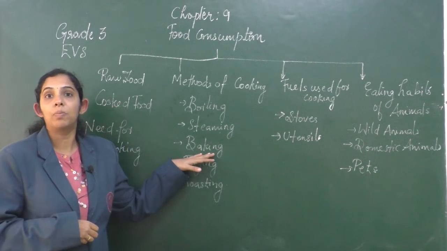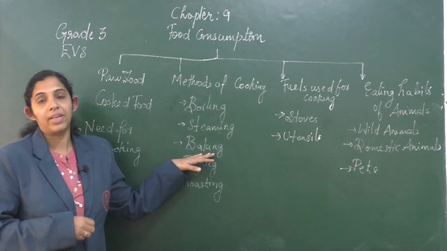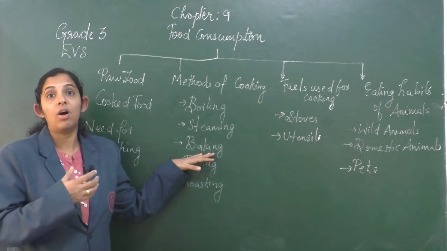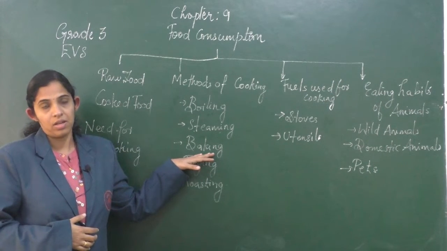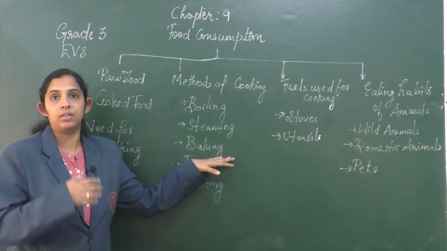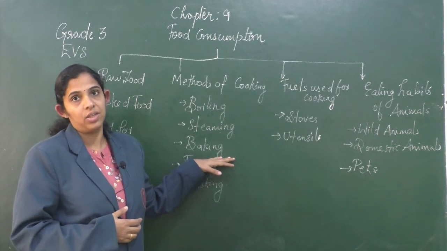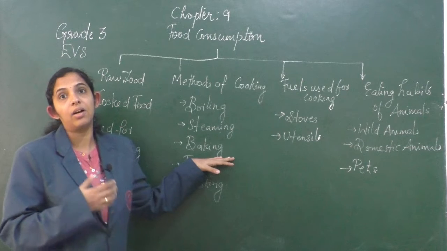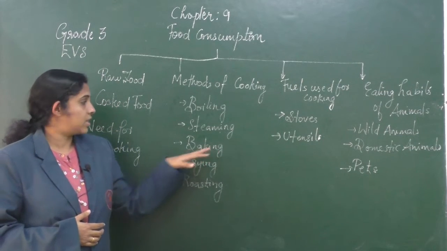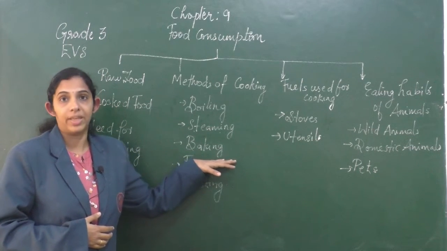Next we have seen baking. Baking means cooking the food in a hot oven. So food items like bread, cookies, etc., are baked inside a hot oven. That method of cooking is called baking.